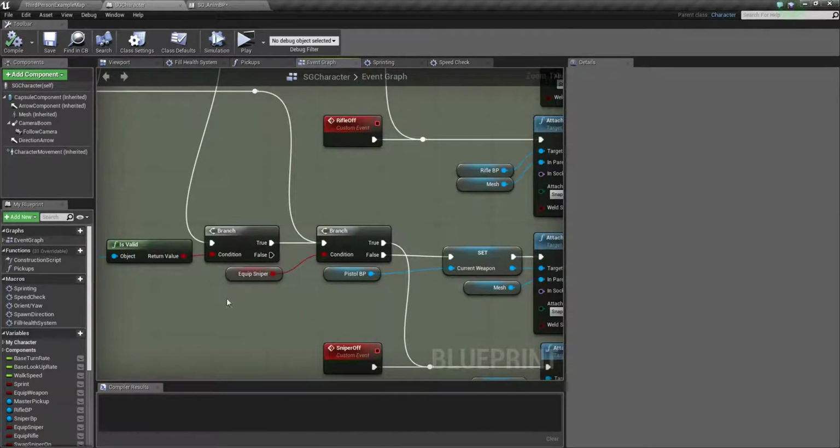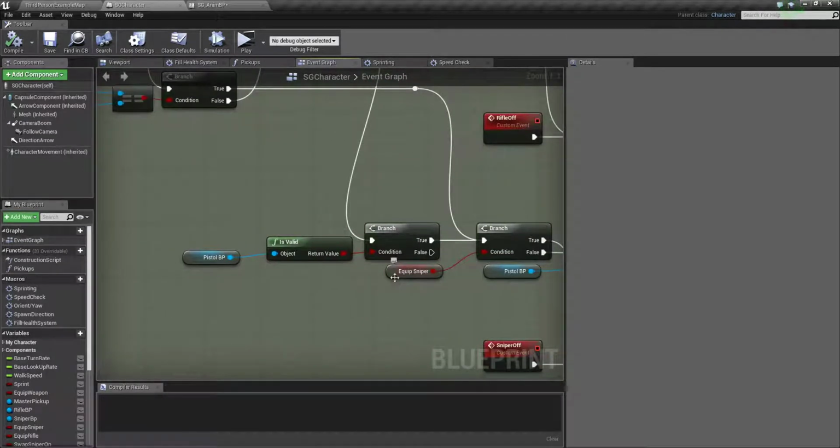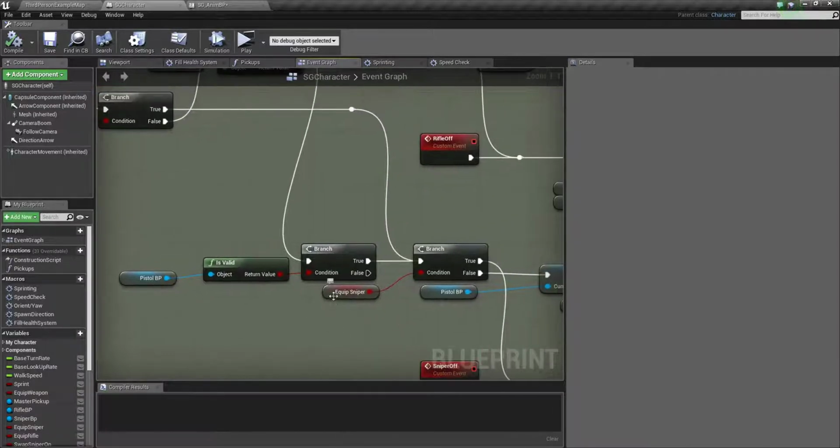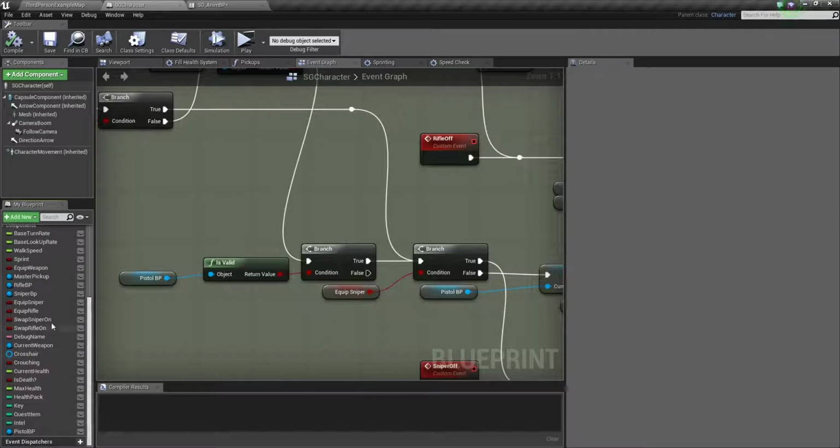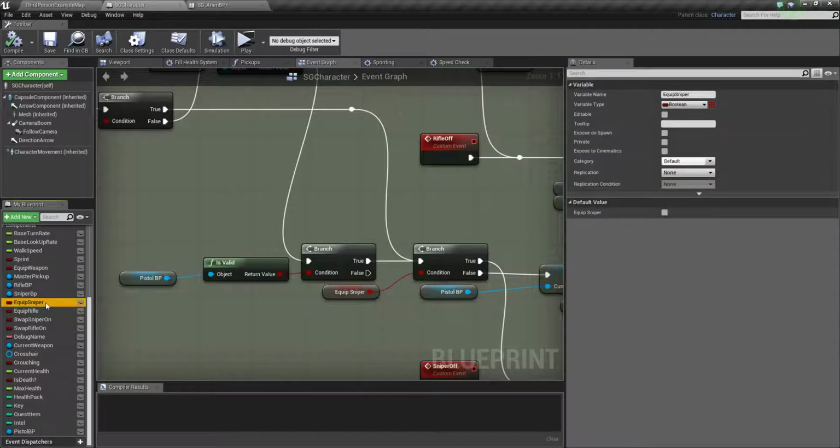So here you can see this is equip sniper. We need to change this name because it looks silly. Equip pistol, you need to change all the names, and same thing for here, which is swap pistol.